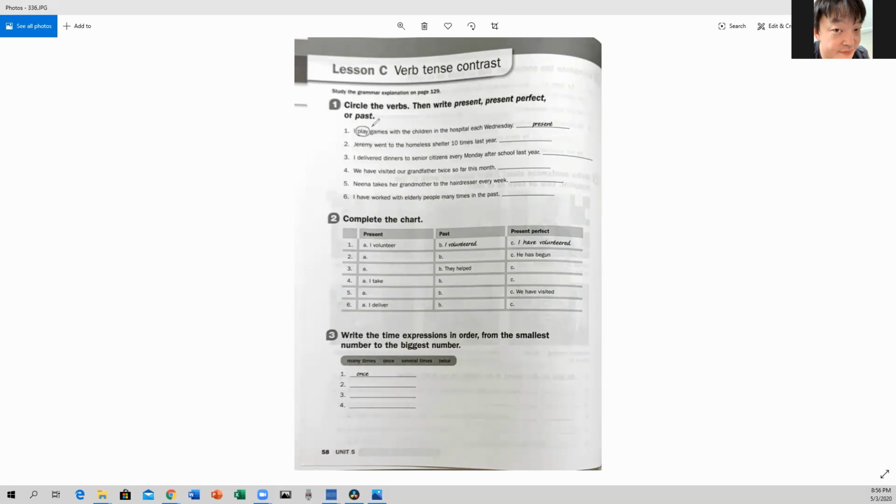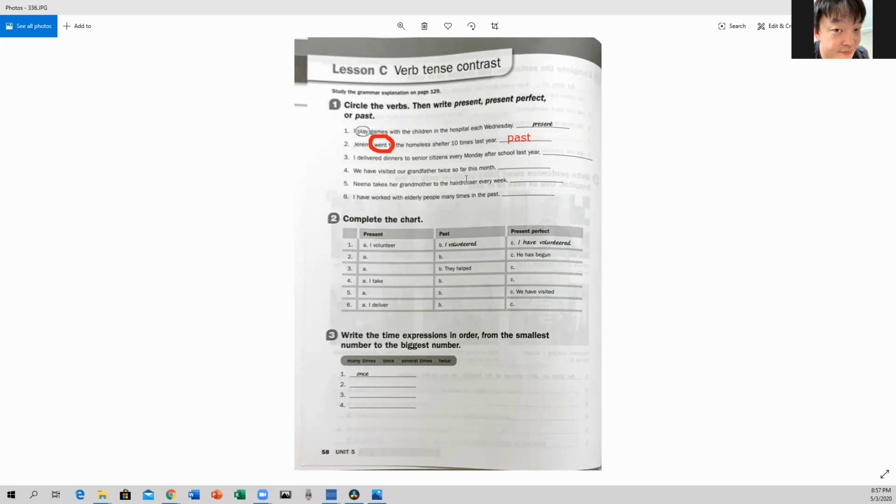In this case, I play games with the children in the hospital each Wednesday. This is present. I'm just going to put the initials of the verb so we won't take too much time. Jeremy went to the homeless shelter 10 times last year. The verb here is went. This is past. Let me write. This is past. Okay. Number 3.